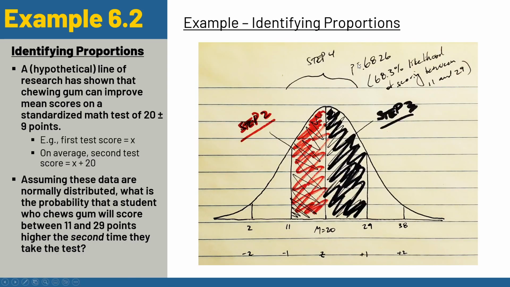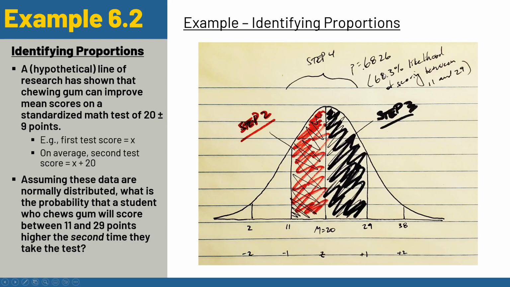And so in other words, step 2, we were looking for this area. Step 3, we're looking for this area and the corresponding proportions. And step 4, we just added those two together, right? Added the red here, added the black. And we found p equals 0.6826.